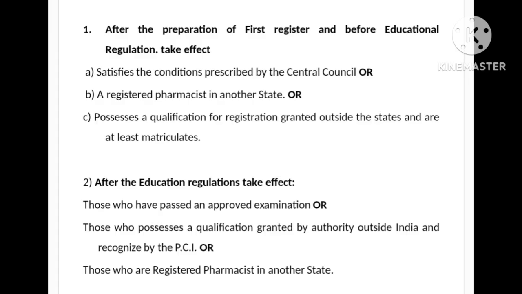A. Satisfies the conditions prescribed by the Central Council, or B. A registered pharmacist in another state, or C. Possesses a qualification for registration granted outside the states and is at least a matriculate. 2. After the education regulations take effect: those who have passed an approved examination, or those who possess a qualification granted by an authority outside India and recognized by the PCI, or those who are registered pharmacists in another state.